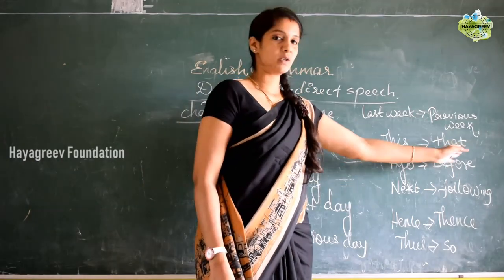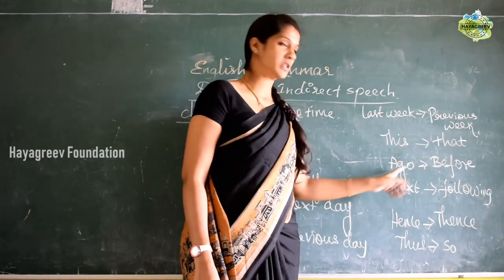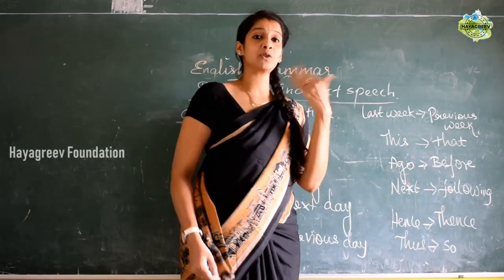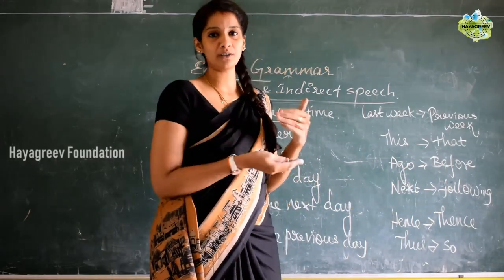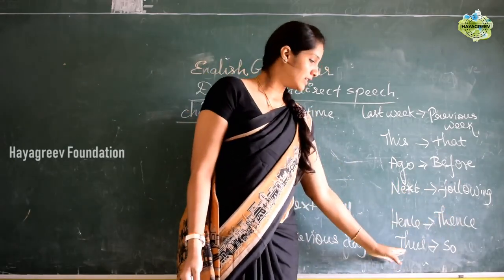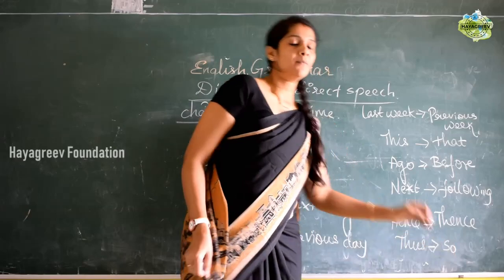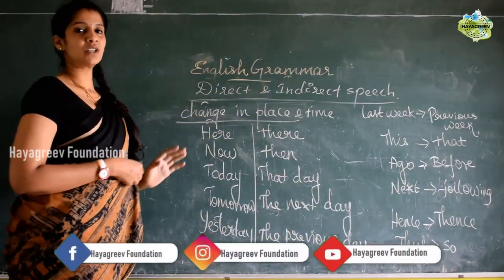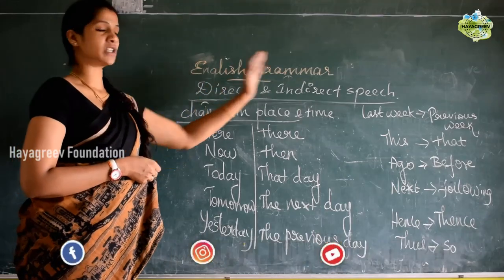And this should be changed to that, ago should be changed to before, next should be changed to the following. Maybe the next week, we can say the following week. And hence should be changed to thence, and thus should be changed to so. So these are the changes we make in place and time. So that is about the direct speech and indirect speech.